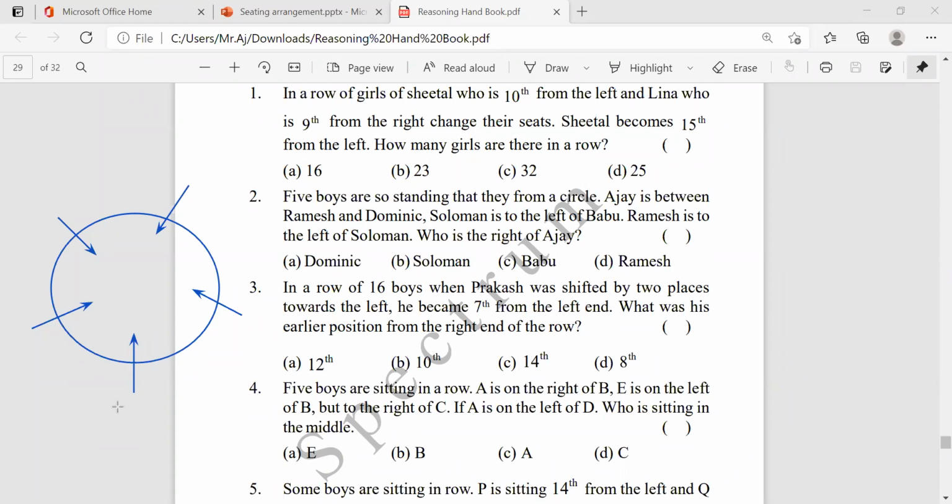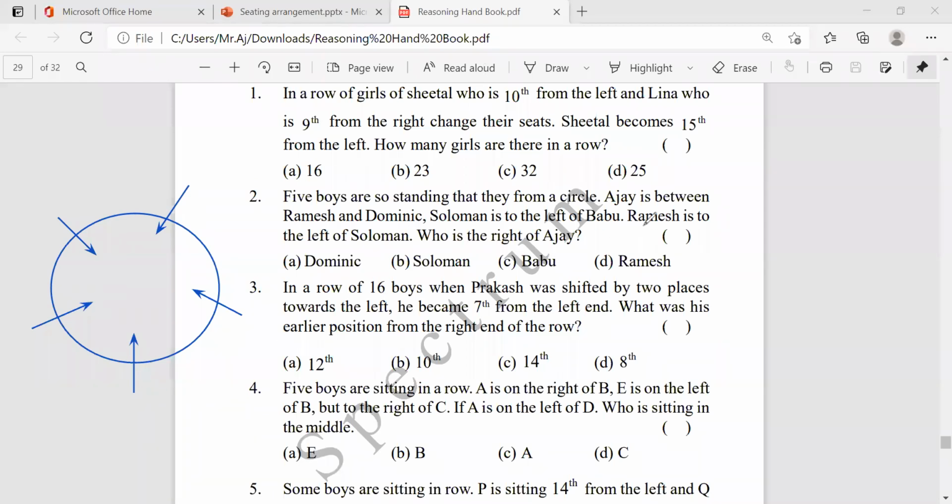Now, what are they saying here? See, the first statement which I'm going to take. Every statement is very clear, so if you start with any statement, you can get the answer. But some questions will be there where you need to start from the direct statement only. Now, I'm going to start here.